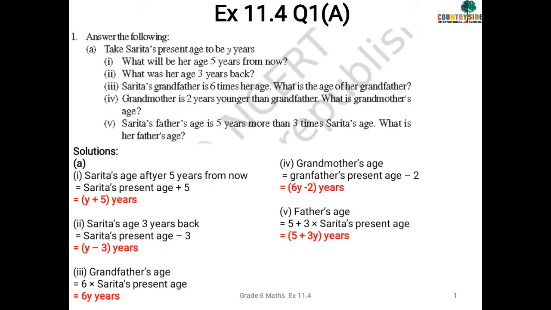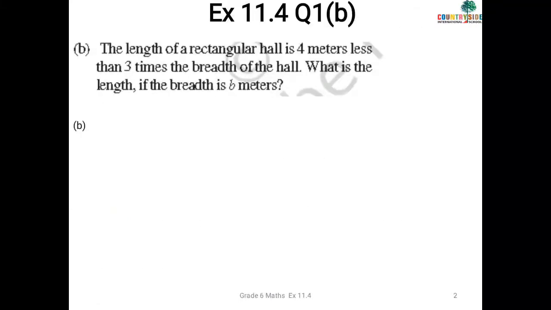Now let's solve part 2. So now scholars, let's solve the B part, and I want everyone to put a star on this part. This part is very important. Okay. So read the question. The length of a rectangular hall is 4 meters less than 3 times the breadth of the hall. What is the length if the breadth is b meters? Okay, so first of all, I want everyone to underline this: 4 meters less, 3 times the breadth, and the breadth is b meter. Breadth is equal to b meter, that is given to you.